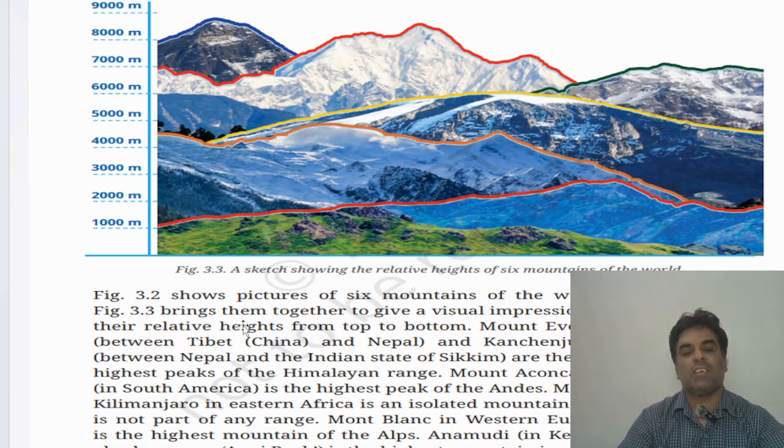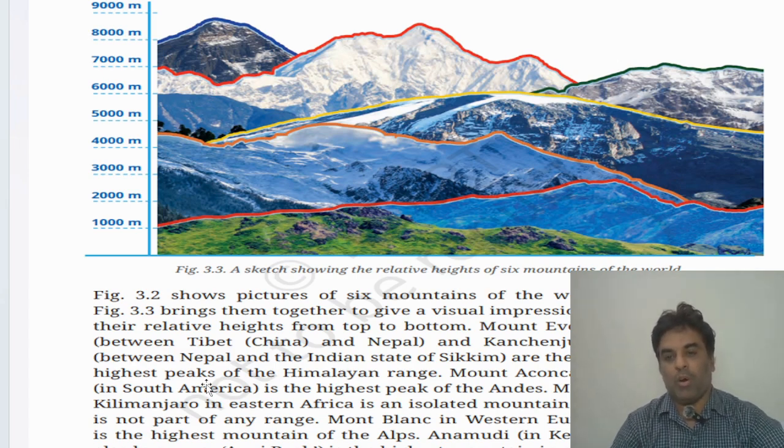If you can see, this figure brings them together to give a small visual impression of their relative heights from top to bottom. Mount Everest, between Tibet, China and Nepal, and Kanchenjunga, between Nepal and the Indian state of Sikkim, are the two highest peaks of the Himalayan range.